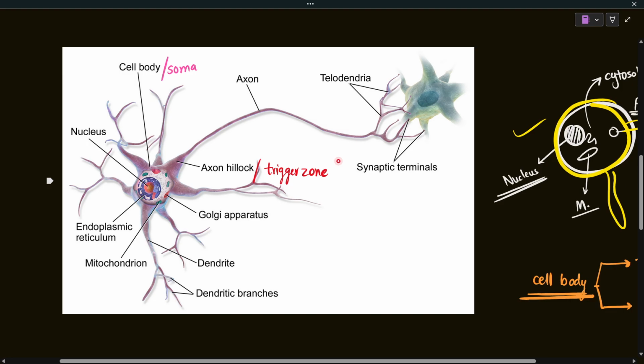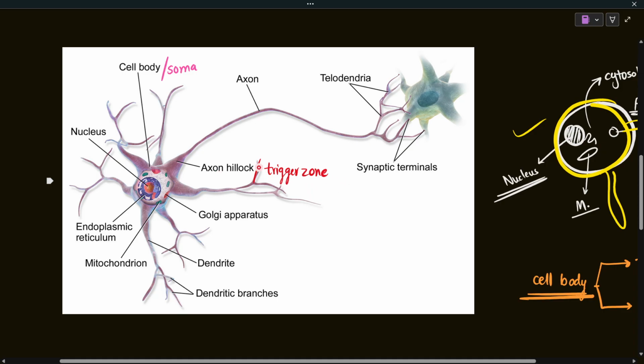The axon hillock is known as the trigger zone because at this point, the stimulus could be multiple, not a single stimulus. All of these multiple graded stimuli are integrated in the axon hillock, and once they are integrated, that creates an action potential.